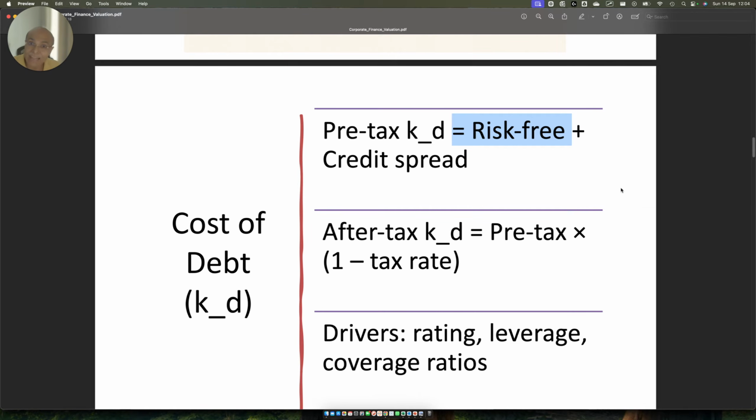And then in that risk-free rate, friends, I'm actually calculating cost of debt. And therefore, I'm bifurcating that risk-free rate into two different compartments. One is the country default spread. What is country default spread?